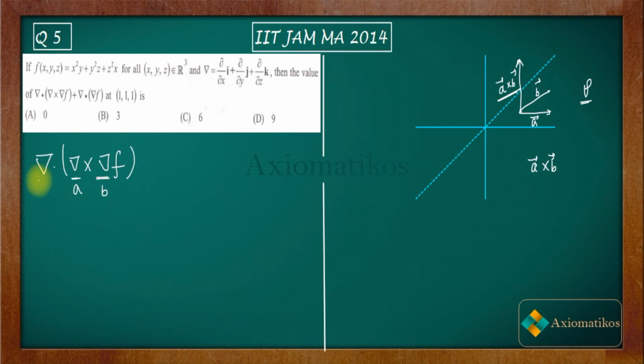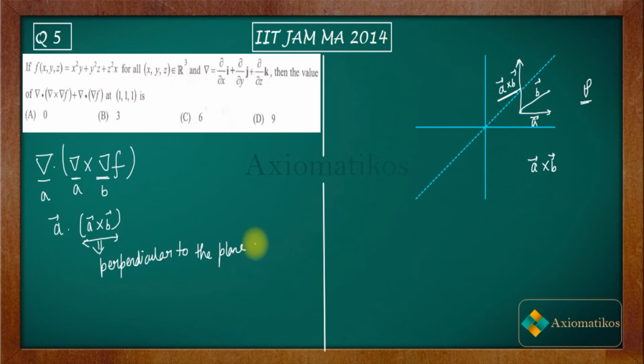Now this is your third vector which is again A. So you have A dot A cross B. Are you getting my point? Now this new vector is actually perpendicular, right, according to our note, perpendicular to the plane containing A vector and B vector.